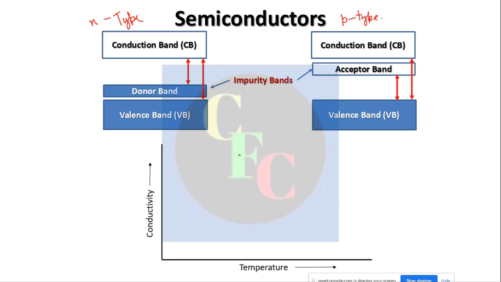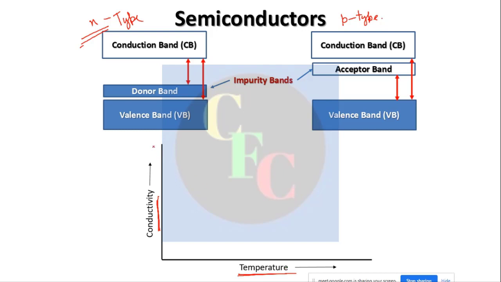Now the type of curve will be similar. The values will be different, but it will be similar. Right? So I will discuss only one here. Let us say we discuss the N-type first. So on the y-axis we have our conductivity, and on the x-axis we have our temperature.